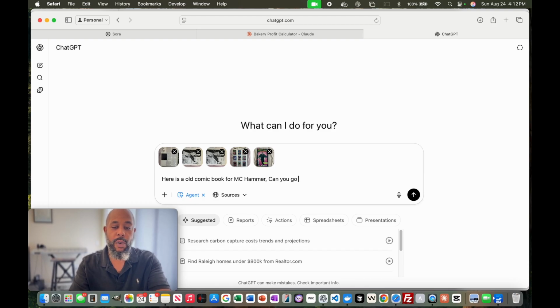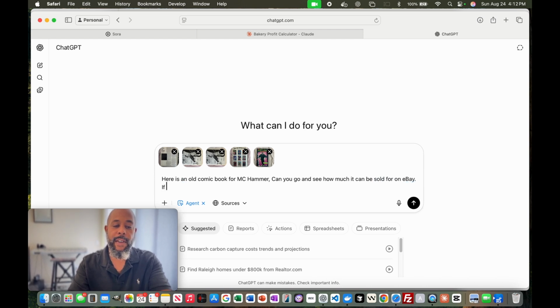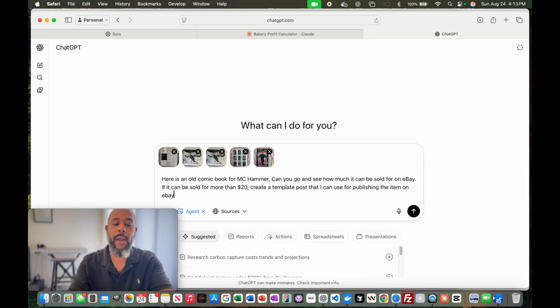Can you go and see how much it can be sold for on eBay? If it can be sold for more than, let's say, $20, create a template post that I can use for publishing the item on eBay. Right? So that's basically what I wanted to do.